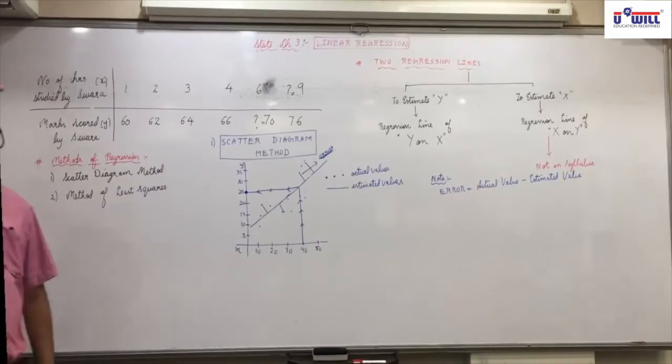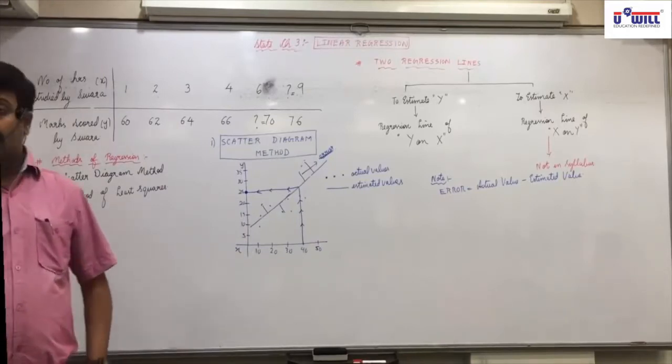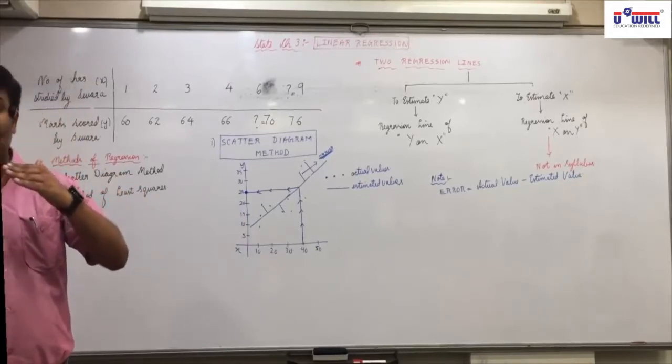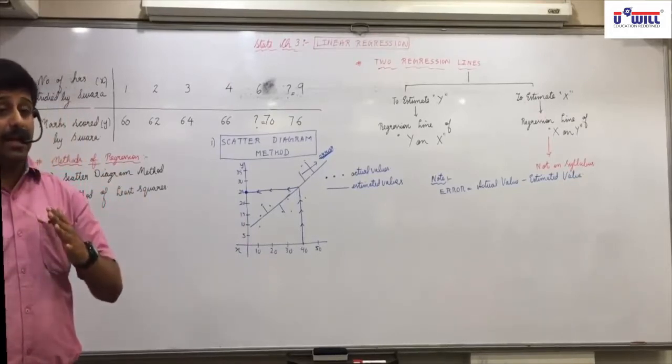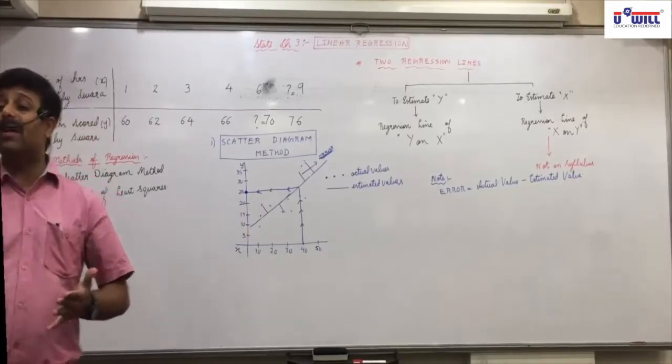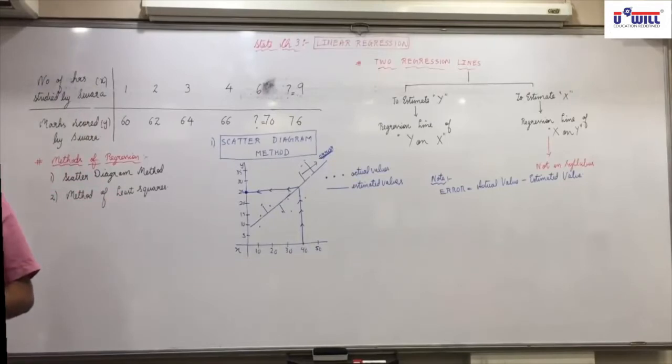And in whichever method the squares of error comes minimum. See, if some are positive, some are negative, then positive and negative will set off each other. So any of the regression lines' answers become minimum. But when you square them, all of them become positive. Then if your error comes minimum, then that is the best method of regression line.